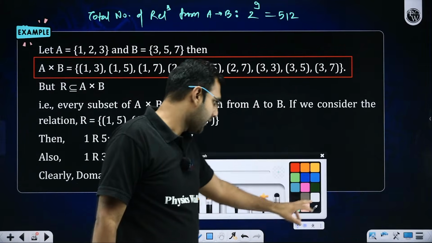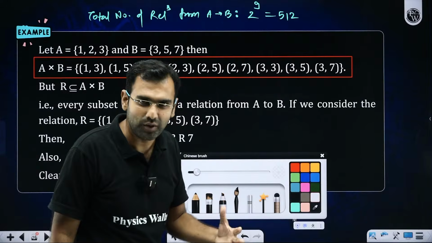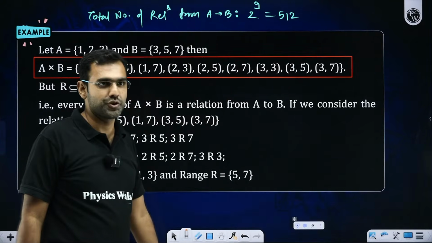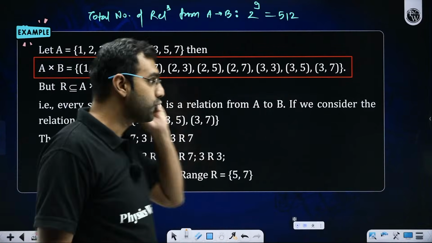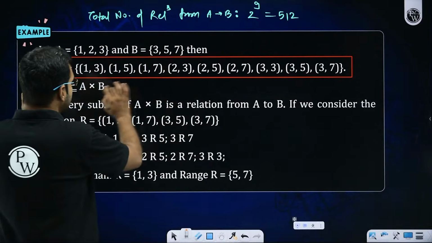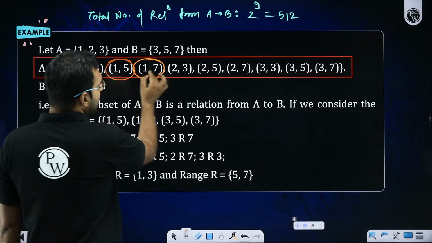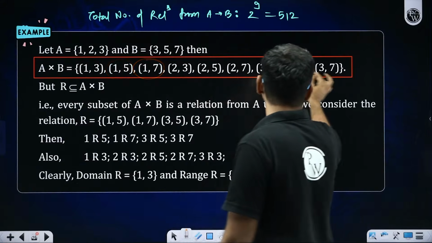Sir, okay, we get it. But sir, you were explaining domain and range, right? Yes, I was explaining domain and range. So what exactly do you mean by domain and range? By domain and range, I wish to say that here, let's say I have chosen a subset in which I have chosen (1, 5), (1, 7), (3, 5) and (3, 7).